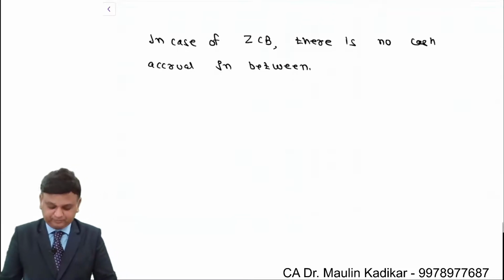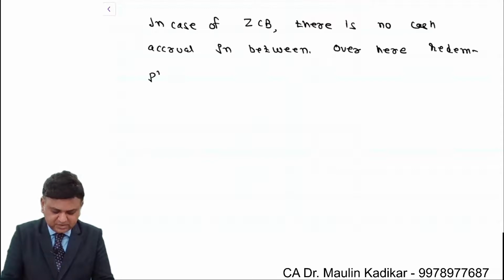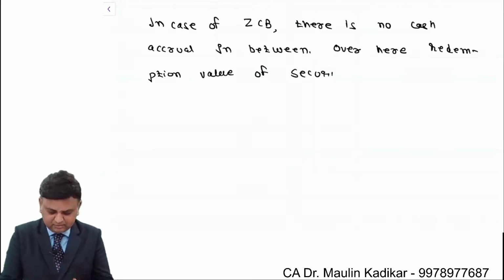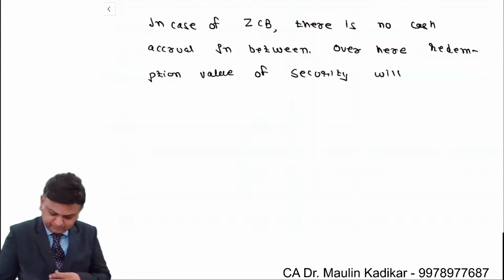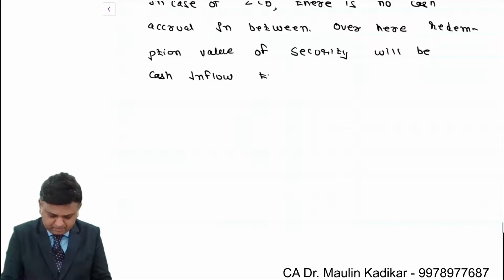Over here, redemption value of security will be cash inflow to investor.